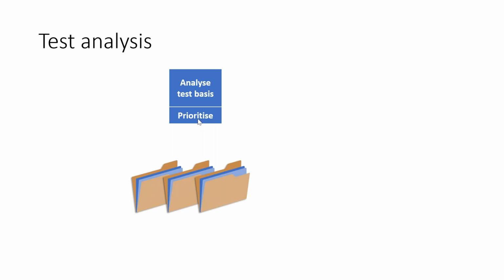Once you analyze the test basis, maybe in the test basis document itself there is risk related information. Based on all that you can prioritize: this is the overall software, but some areas have higher risk than others. Higher risk areas will have to be tested more thoroughly, meaning more effort, more test conditions, applying both positive and negative test cases.